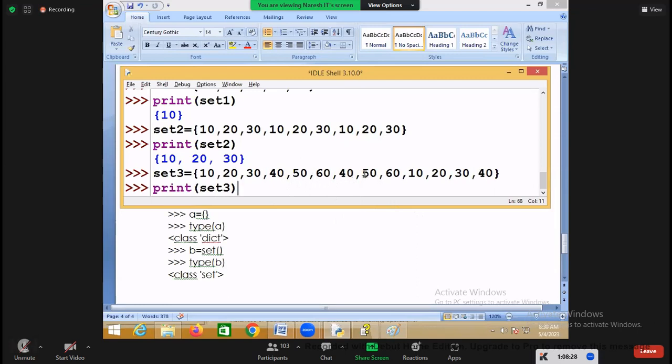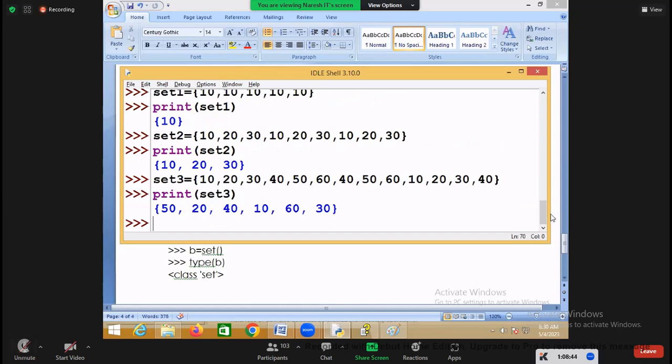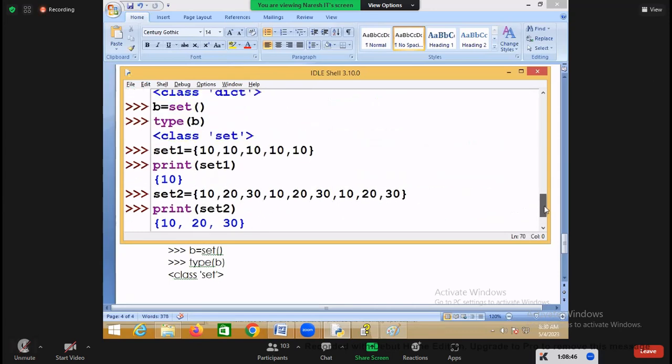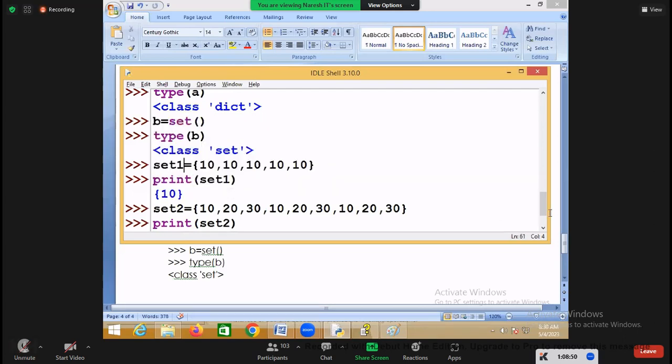But is 50 added 2 times or 1 time? 1 time only, because a set doesn't allow duplicates. But is the order the same? No. So this order is based on which data structure? Hashing data structure.